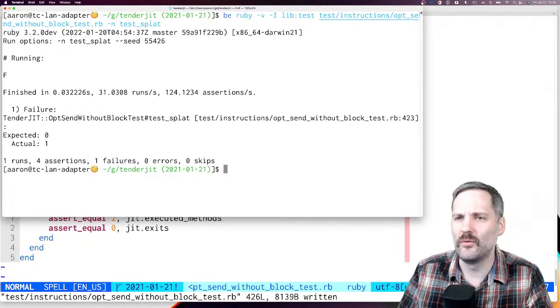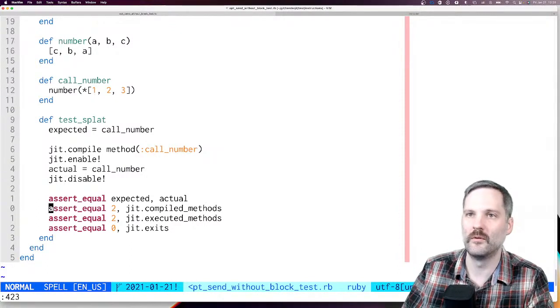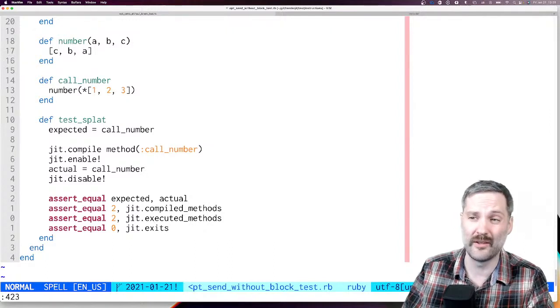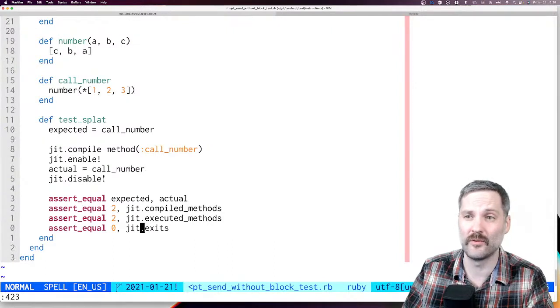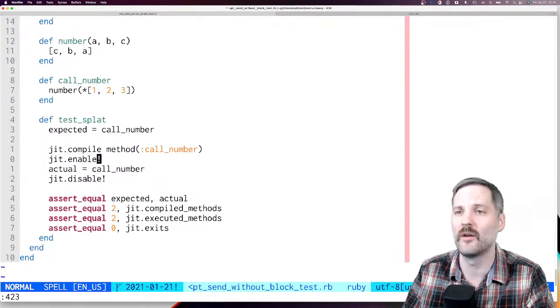Expected 0, actual 1, and that is on line 423. Oh. Okay. So we successfully compiled 2 methods, and we successfully executed 2 methods, but we exited from the JIT, and that is not what we want. We want to make sure that we stay inside of the JIT the entire time.